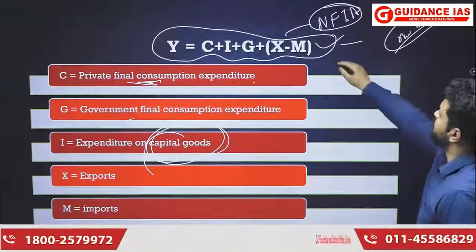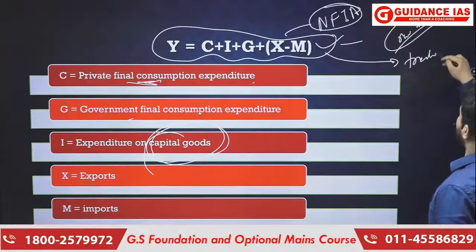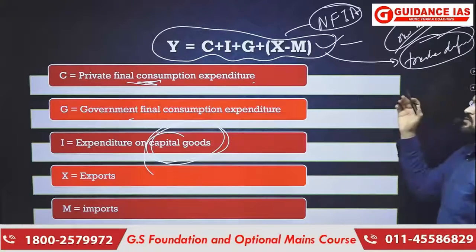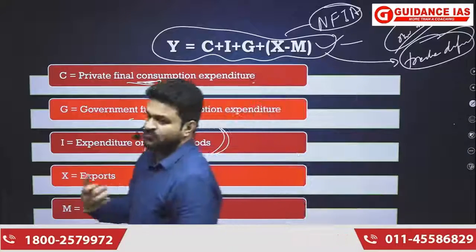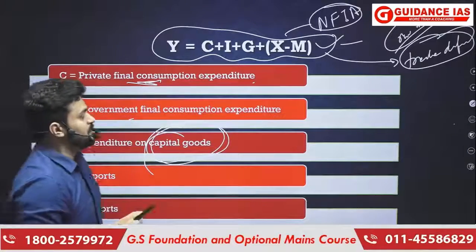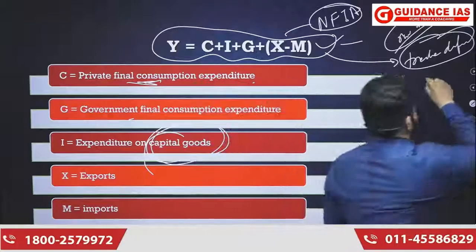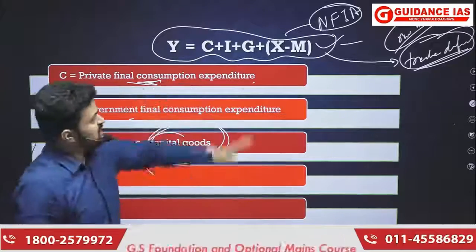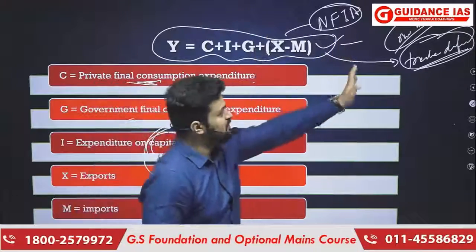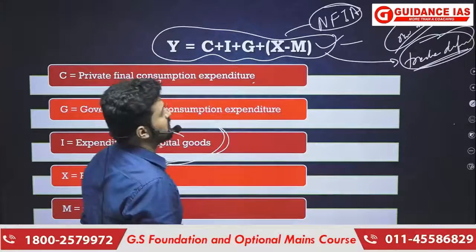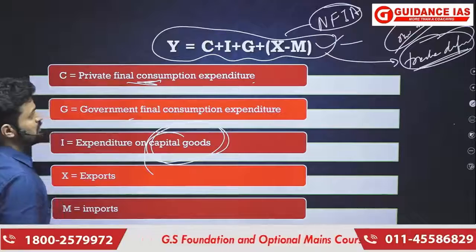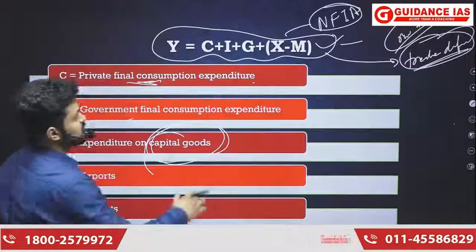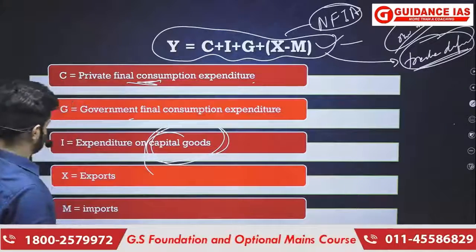It is also not the trade deficit, because the trade account is going to include the exports and imports of goods only. It is going to include trade of merchandise only, but here it is the export and import of goods as well as services. So X minus M is neither NFIA nor the trade account. Okay, it is closer to the current account.